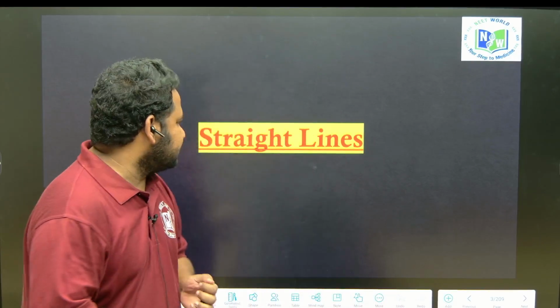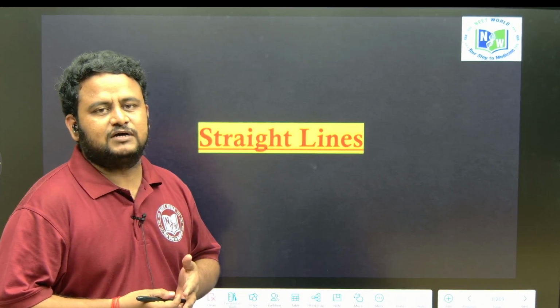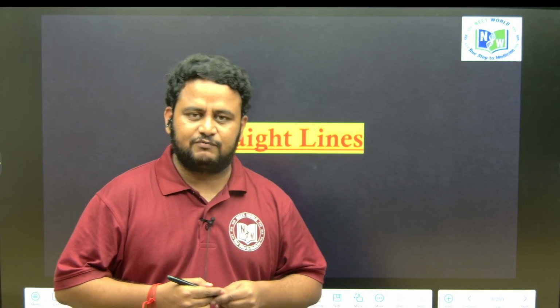So today, as you can see, we'll start with a new chapter, that is straight lines. Straight lines we can say is the beginning of coordinate geometry. Straight lines per se has very less weightage. In JEE you can hardly get one question or two questions.